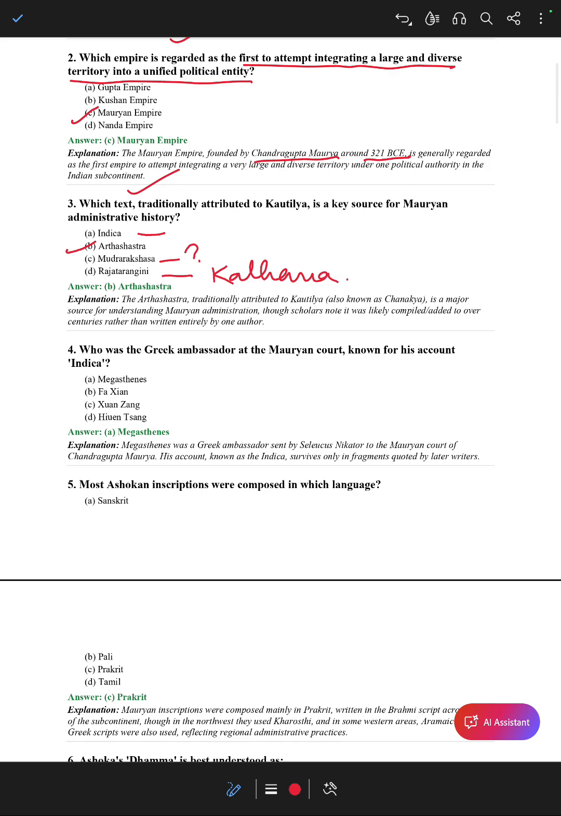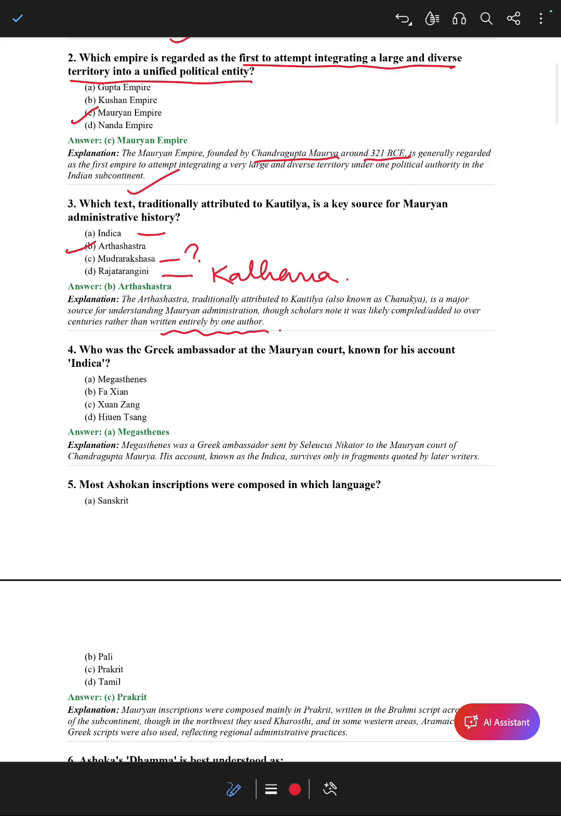The Arthashastra, traditionally attributed to Kautilya, also known as Chanakya, is a major source for understanding ancient administration, though scholars note it was likely compiled and added to over centuries rather than written entirely by one author. But हमें किसी के बारे में written record नहीं मिला है.